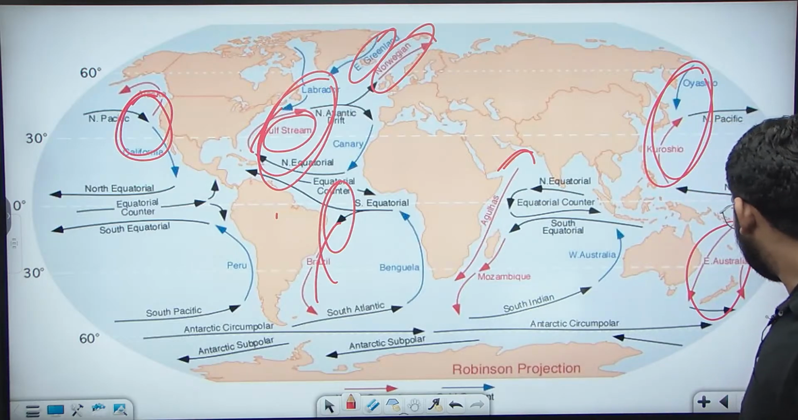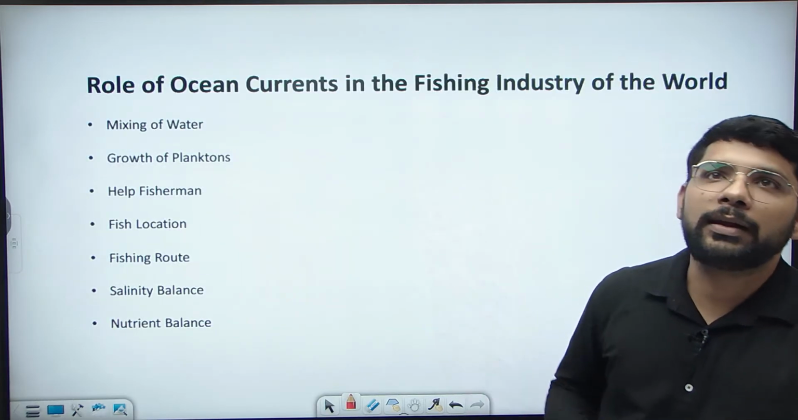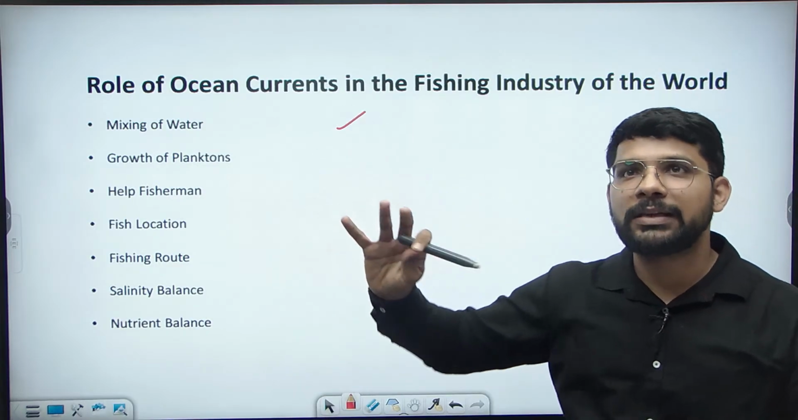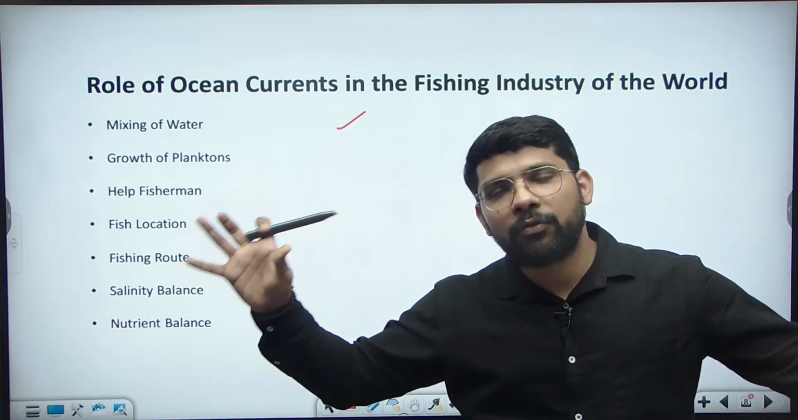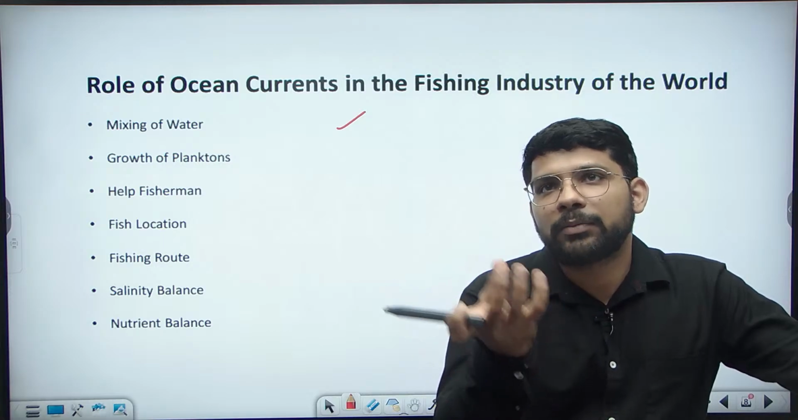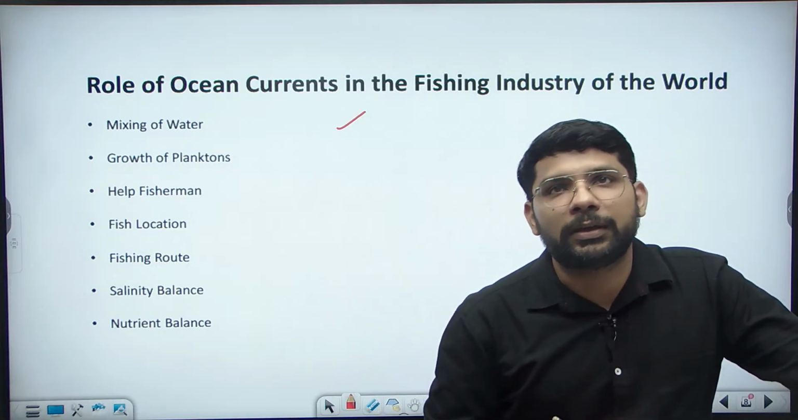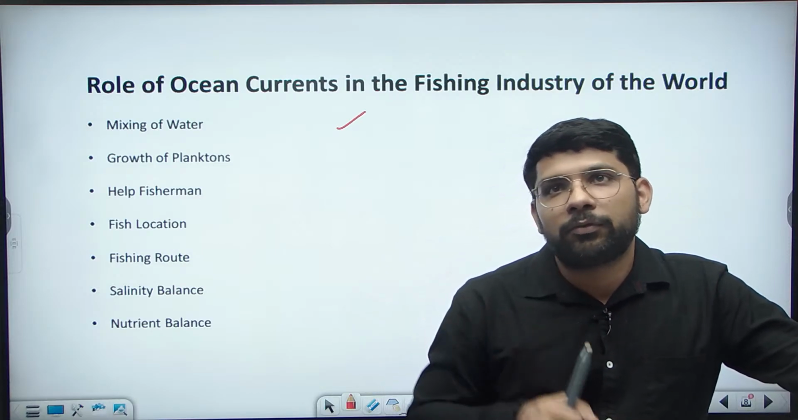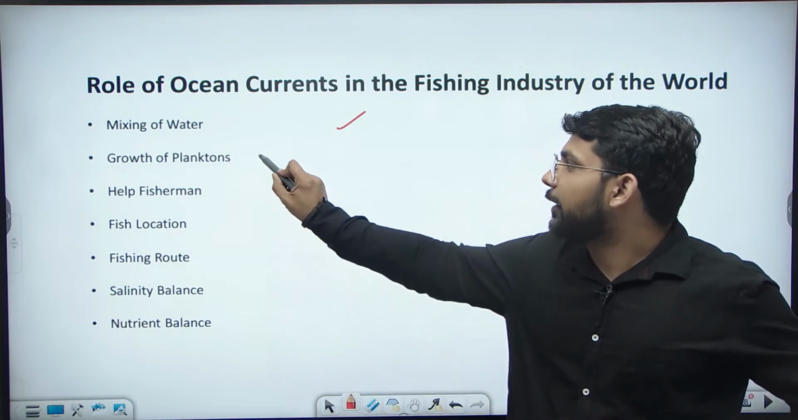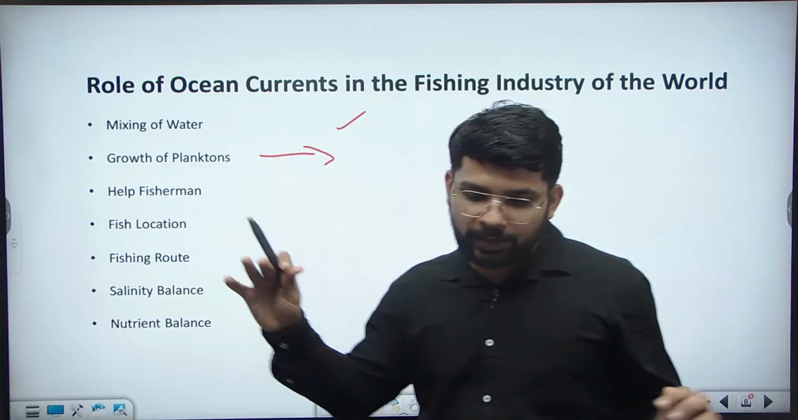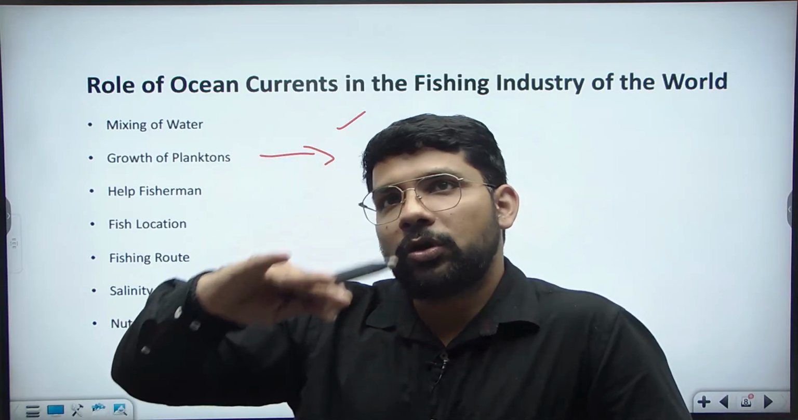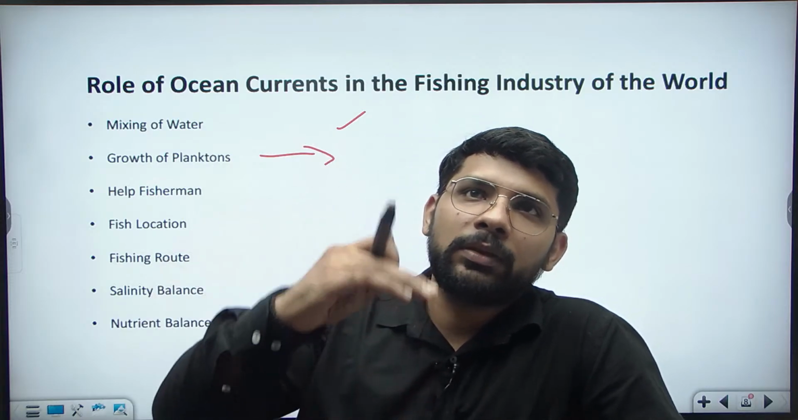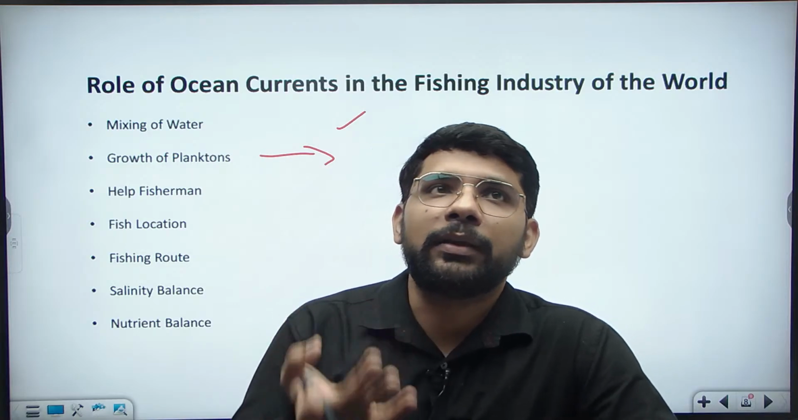How are they supporting the fishing industry? Let's see the particular points on how the ocean currents support the fishing industry in the world. Number one, mixing of the water. As we discussed, when the warm current mixes with the cold current, they create fishing grounds. Those fishing grounds have a very suitable temperature for the fish. Second, growth of the planktons. In the same region, when the warm currents and the cold currents mix together, the temperature is suitable for the growth of plankton also. And the planktons become the food of the fish. That will help in the growth of the fish in that area.